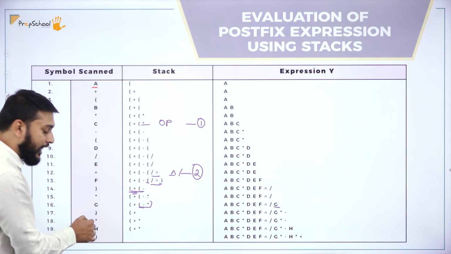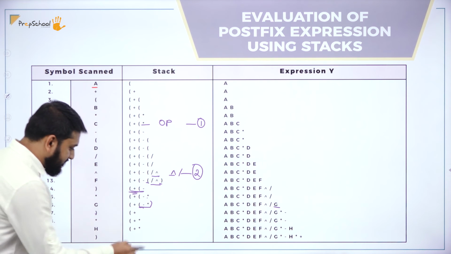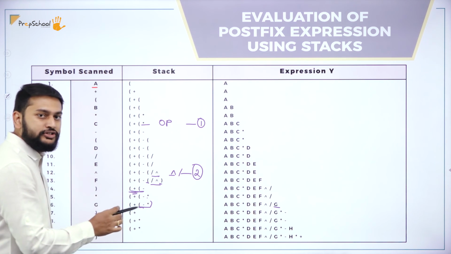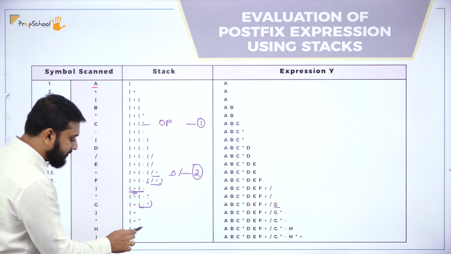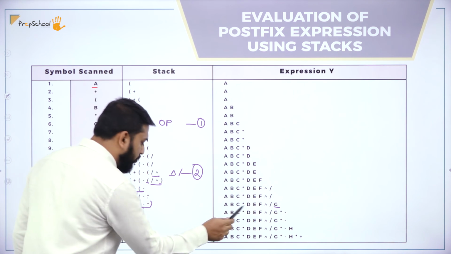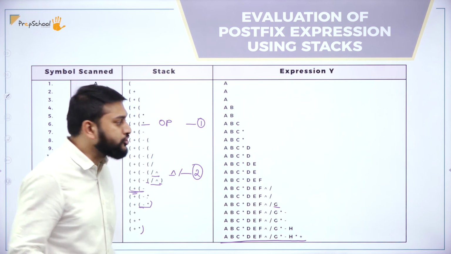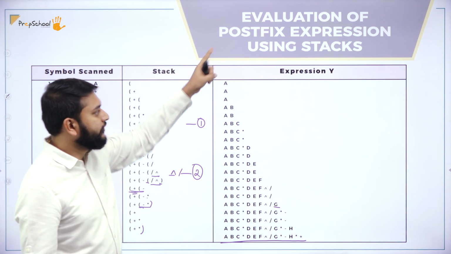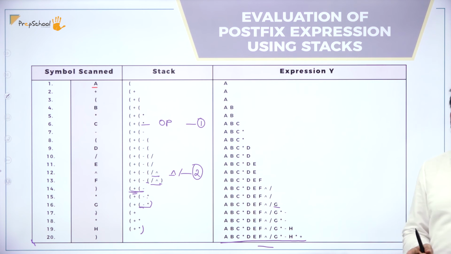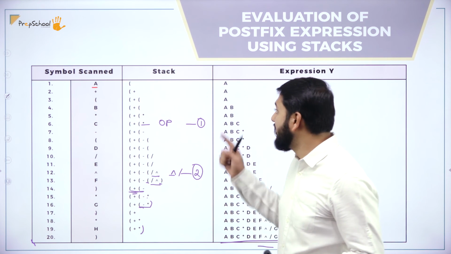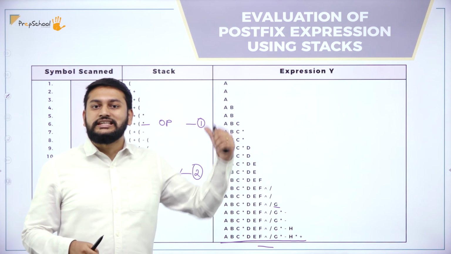Then what is the next one I have? I have star. So star will go here because can I have the star here? Yes, star has got the highest priority than plus. So fine, no issues. H will go there. Then after that, I have closing parenthesis. So first star should go, then plus should go. This is the expression after the conversion. Guys, this is what I will call a postfix expression. I have converted the given expression into the postfix expression using the concept of stack.